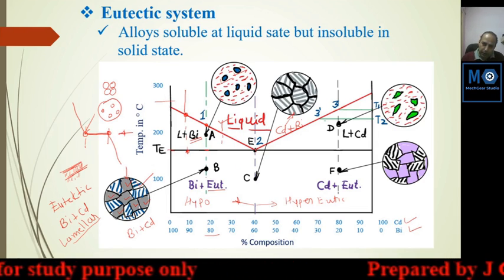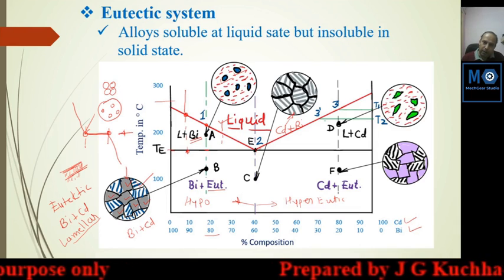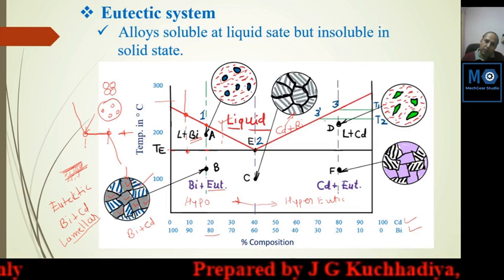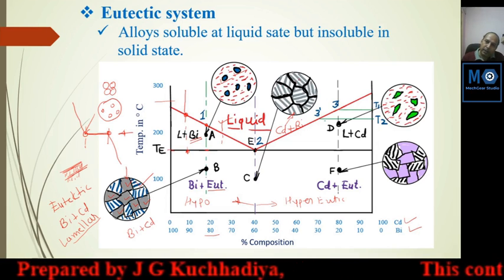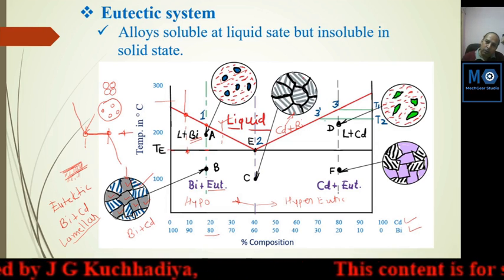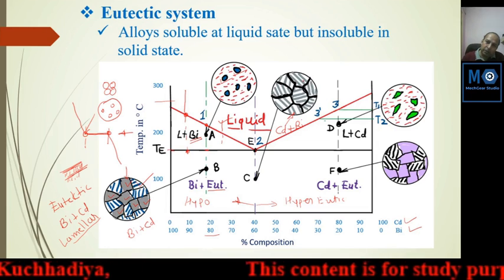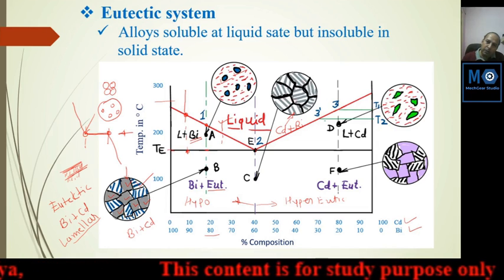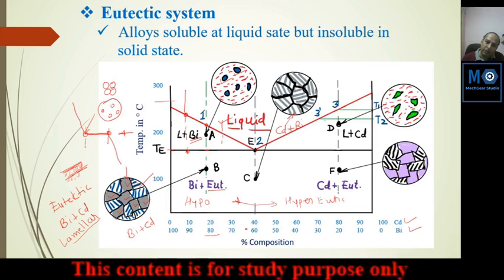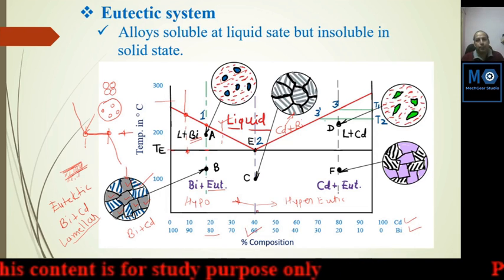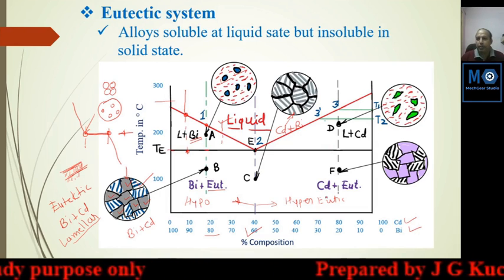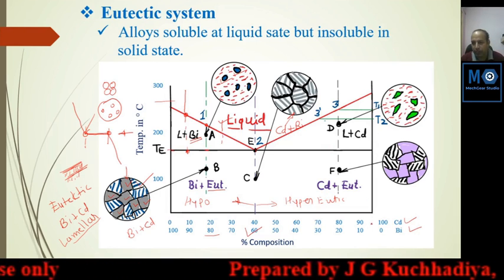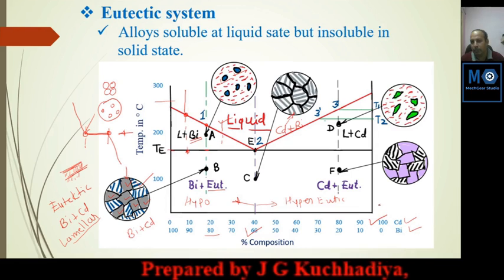And eutectic point is standard mixture. It always solidify in this way. It makes layer or maybe not making all material, not making a lamella structure. So it will be proportionately solidify whatever may be the standard proportionate. And in this region, what happened? Here cadmium is predominant. Cadmium percentage is 100%.